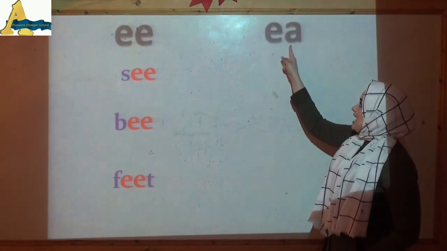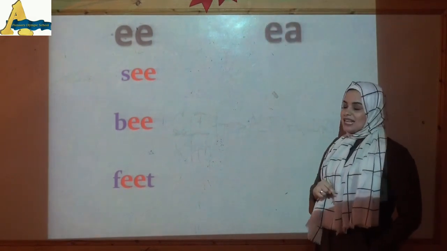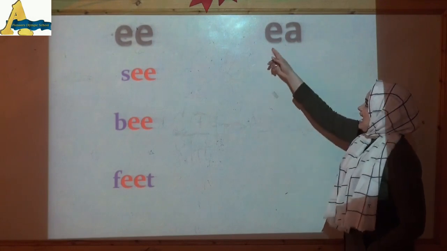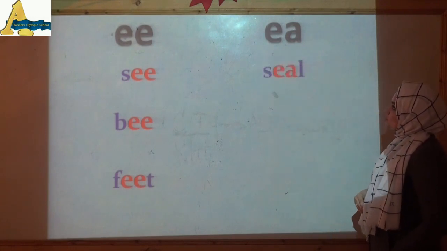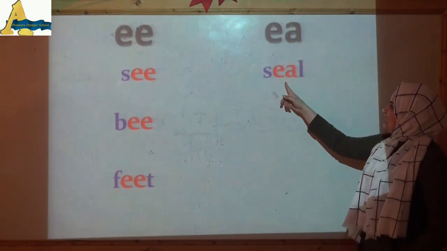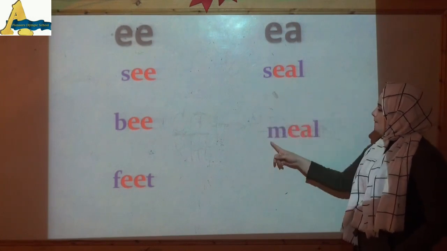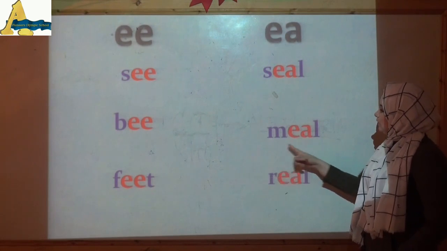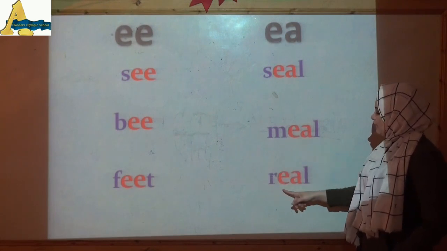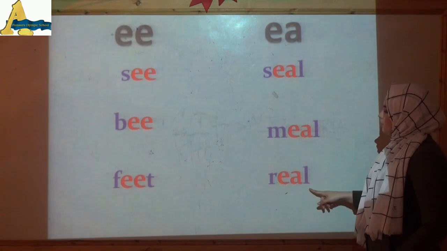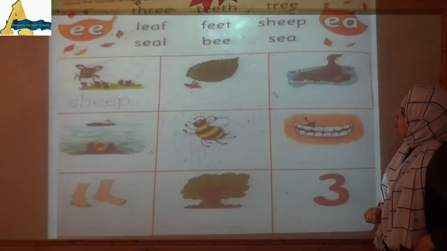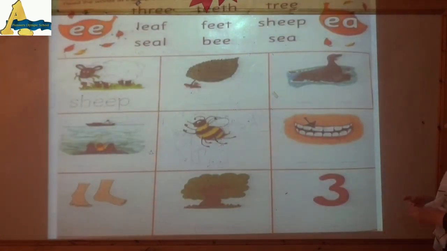And E and A together also make sound E. Let's see these words. Seal, meal, real.